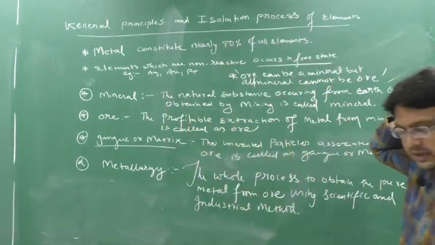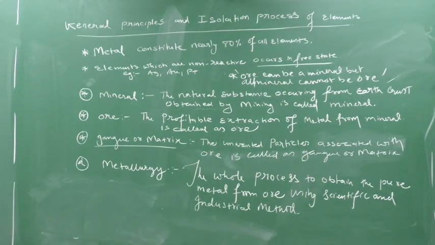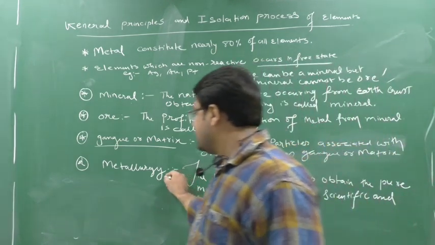So write down the definition: metallurgy means the whole process to obtain the pure metal from ore using scientific and industrial methods.